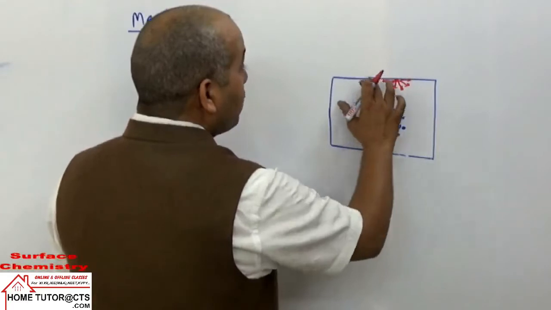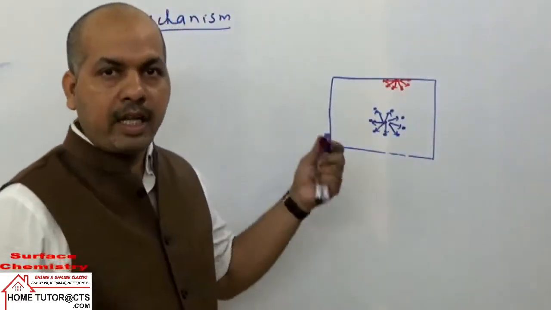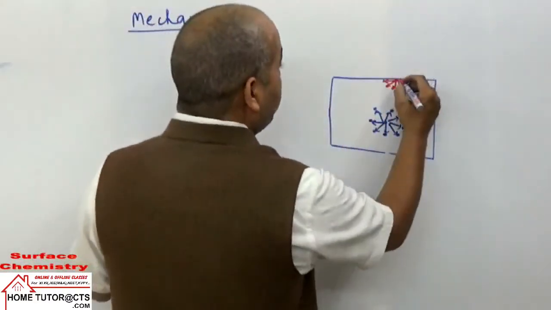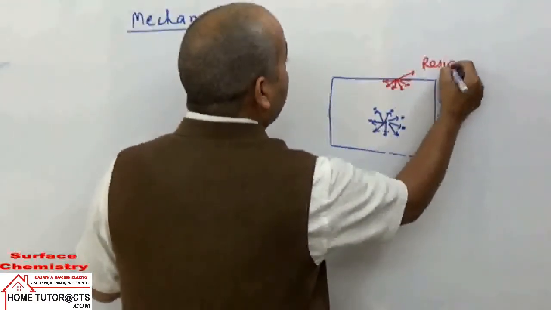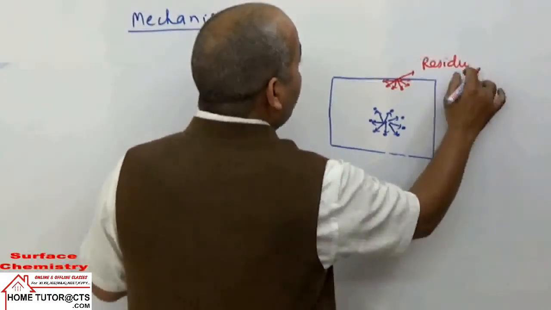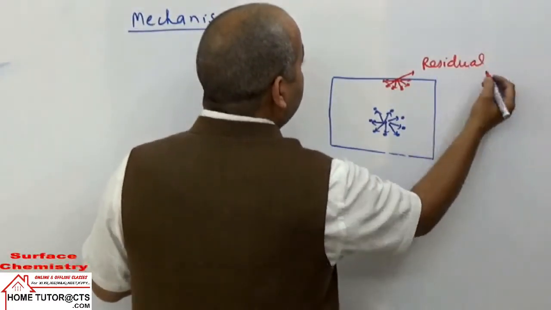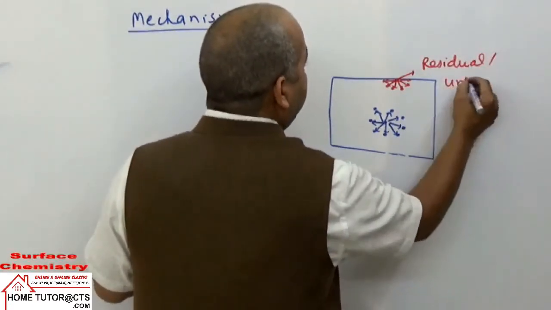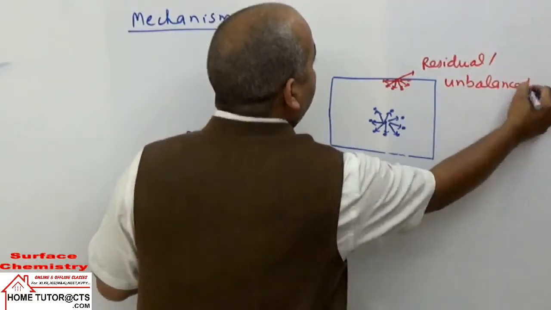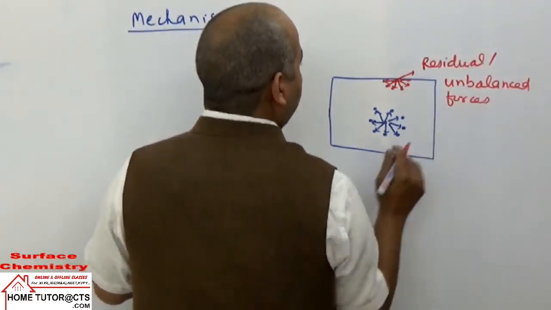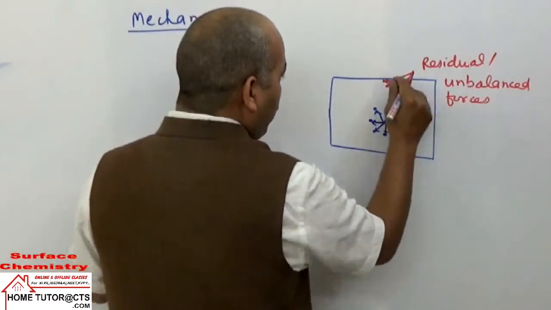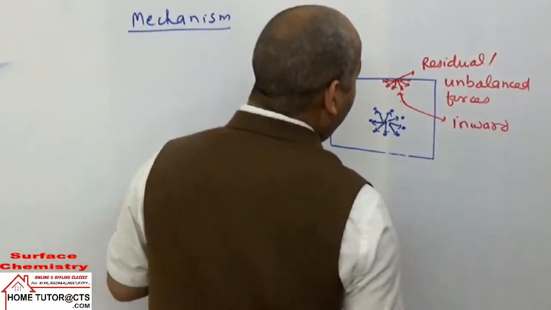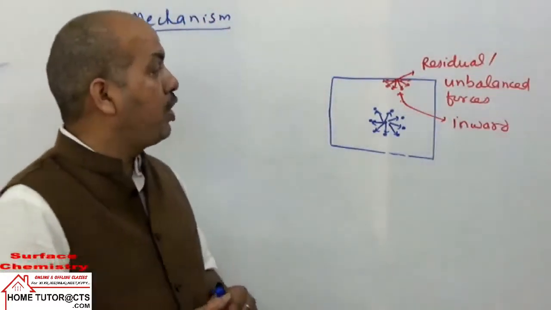So this kind of particle will experience an inward pull. These particles on the surface, which can be atoms or molecules, possess some residual or unbalanced force of attraction, which is an inward pull. It is pulled inward. This inward pull will cause this phenomenon of adsorption.